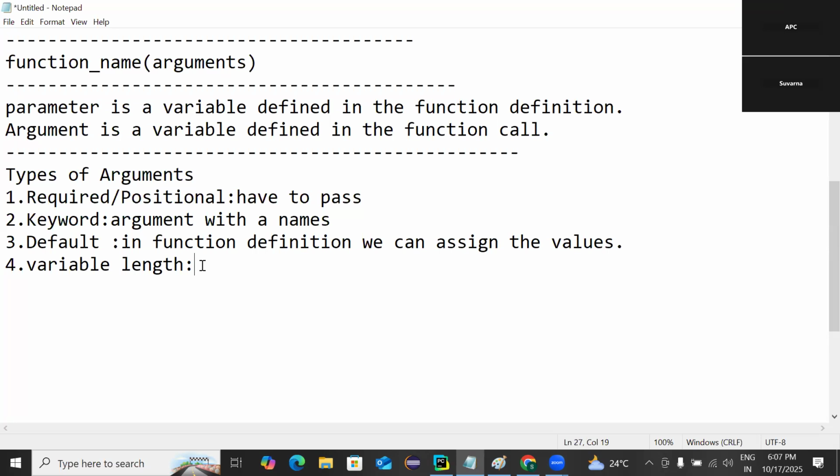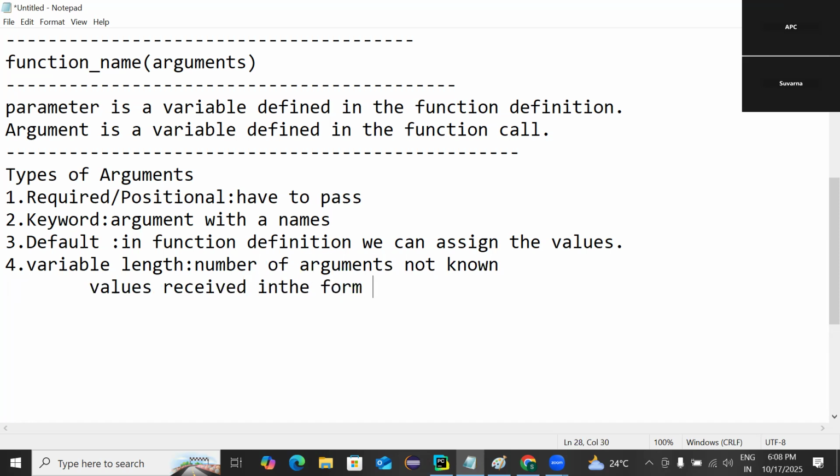Here the number of arguments is not known. And the values are received in the form of a tuple. You can send any number of arguments for your function. Let me show you with an example.